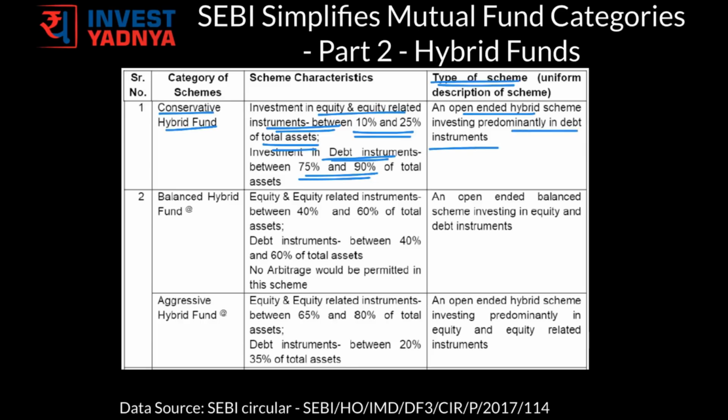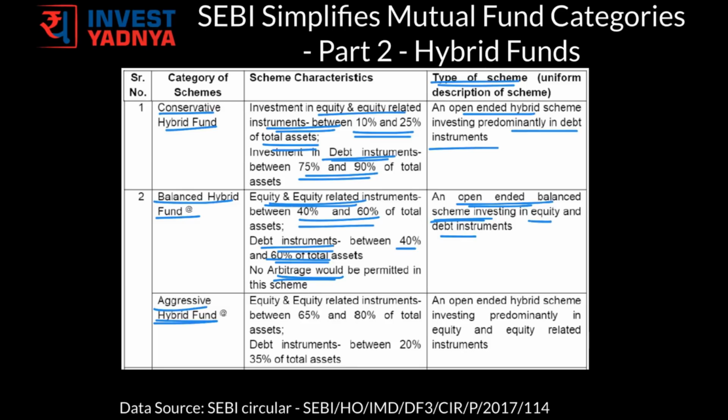The next category is wherein the mutual fund house can either have balanced hybrid fund or an aggressive hybrid fund. If they choose balanced hybrid fund, they need to have 40 to 60% of their total assets in equity and equity related instruments and 40 to 60% of their assets into debt instruments, wherein they cannot go for any arbitrage opportunities. In the type of schemes, these funds have to specify that these are open-ended balanced schemes investing into equity and debt instruments.